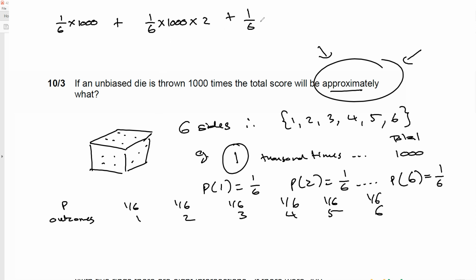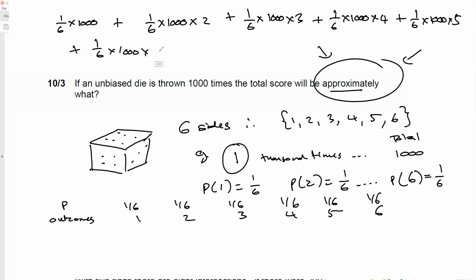Plus 1 out of 6 multiplied by 1,000 times 3. Plus 1 out of 6 multiplied by 1,000 times 4. Plus 1 out of 6 times 1,000 times 5. Plus 1 out of 6 times 1,000 times 6.